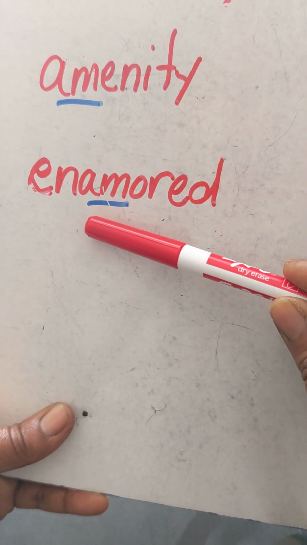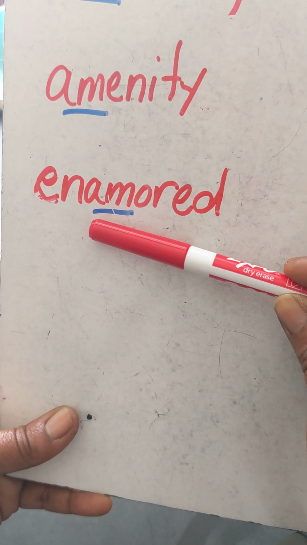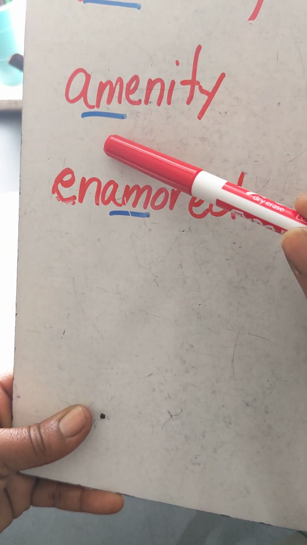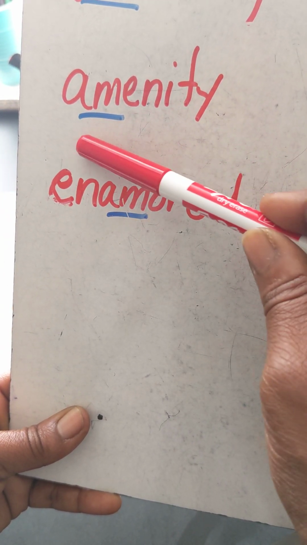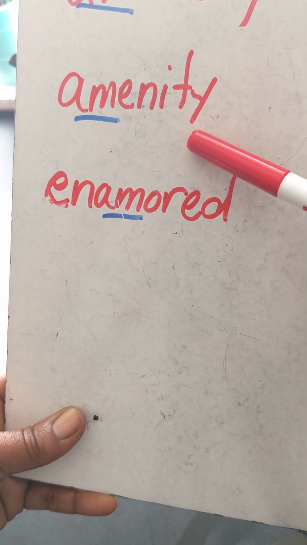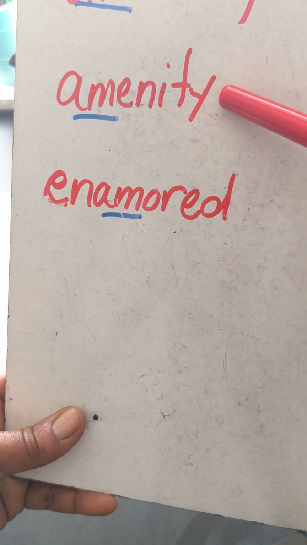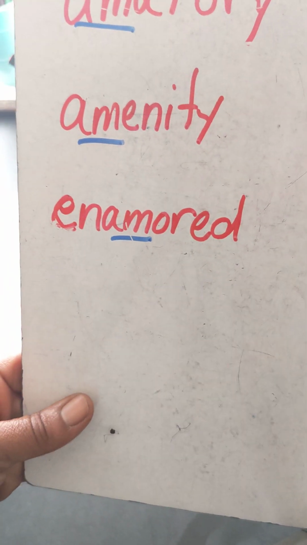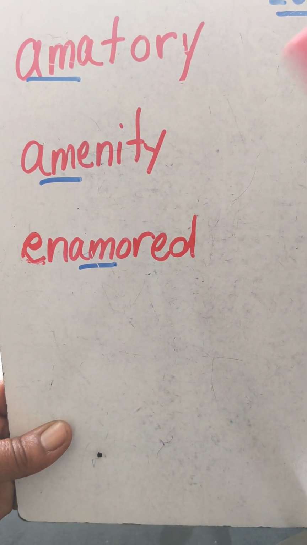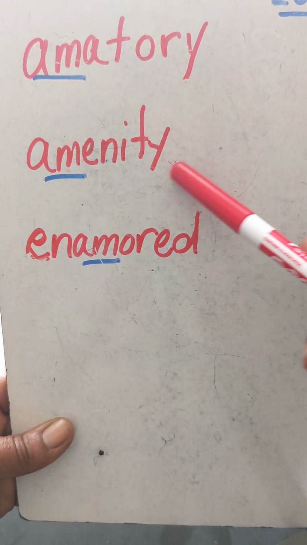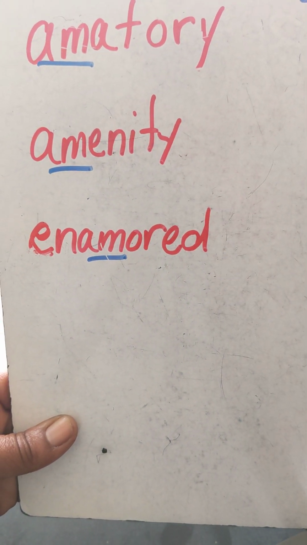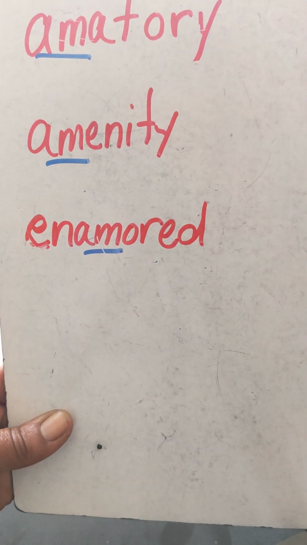And also, I wanted to point out that these root words may sometimes show up in the middle or at the beginning, as in amenity, right? An amenity means a thing people love, or things people love when you make it plural. You typically see that word when you're looking for an apartment or a gym membership, amenity. And amatory. Amatory is a word that describes a love relationship.